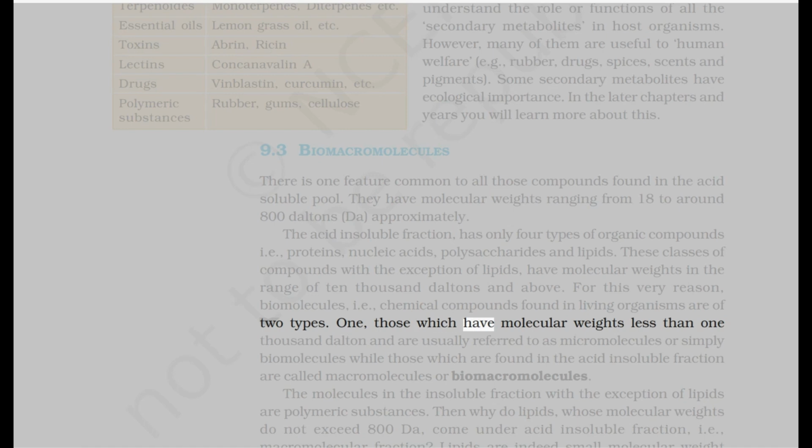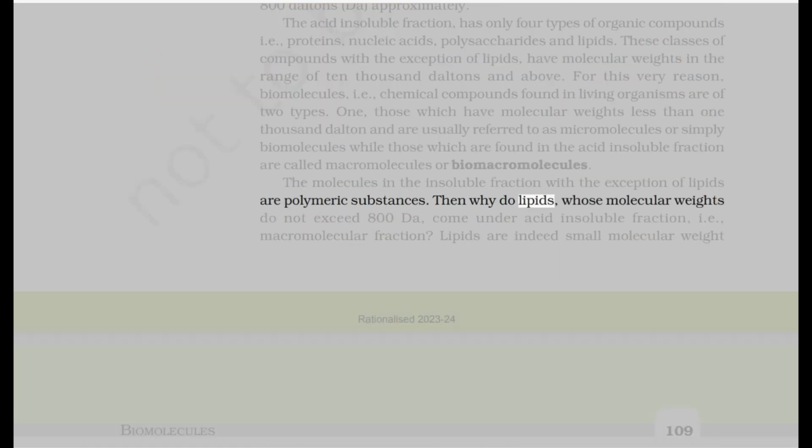1. Those which have molecular weights less than 1000 Dalton and are usually referred to as micromolecules or simply biomolecules, while those which are found in the acid-insoluble fraction are called macromolecules or biomacromolecules. The molecules in the insoluble fraction, with the exception of lipids, are polymeric substances. Then why do lipids, whose molecular weights do not exceed 800 Da, come under the acid-insoluble fraction, i.e., the macromolecular fraction?